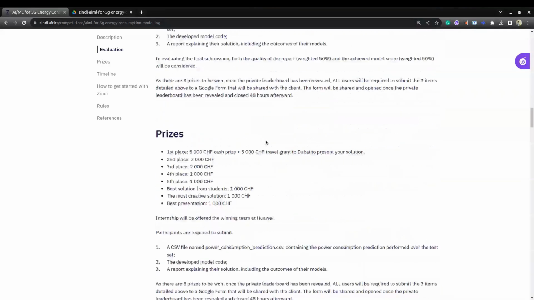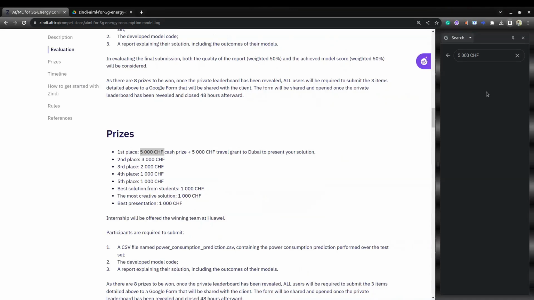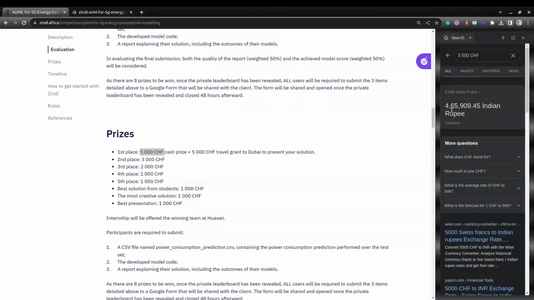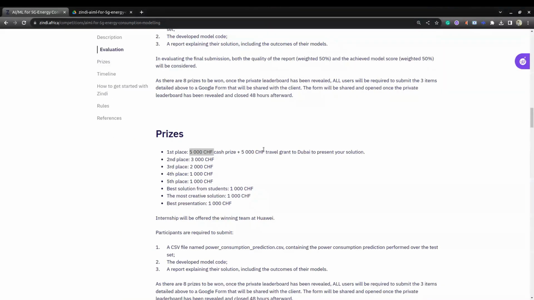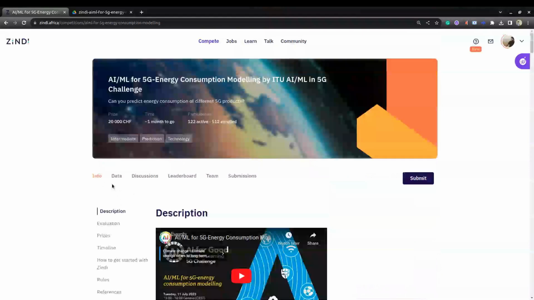If you go to the prize section, for first place they are providing 5k CHF. If you convert it into Indian rupees, it is around 4.5 lakhs. Also for first place, they are providing a travel grant to Dubai to present their solutions. Okay, this is the brief overview of the competition.